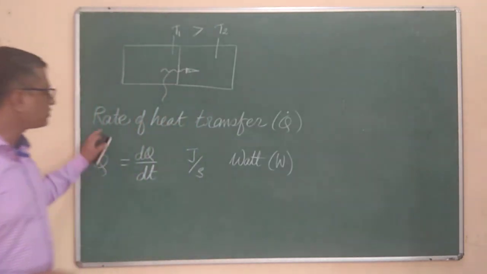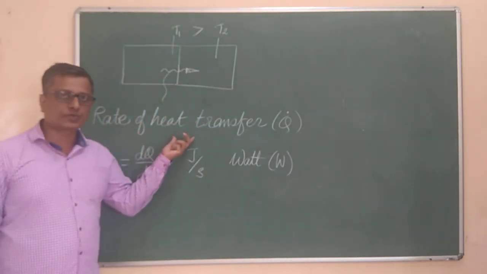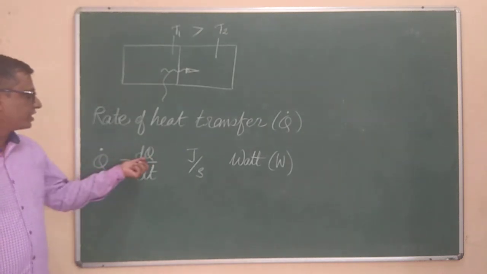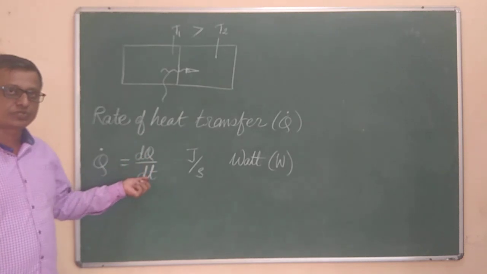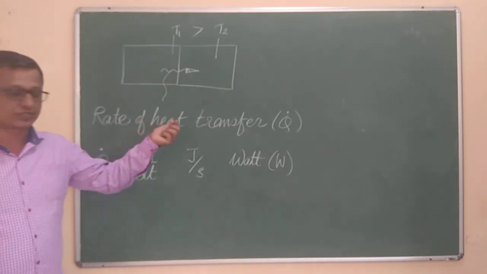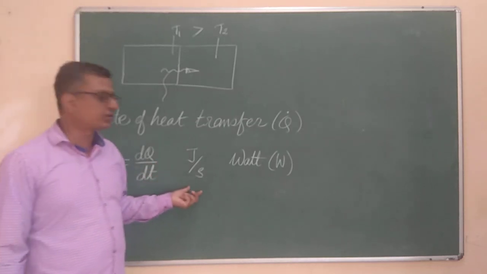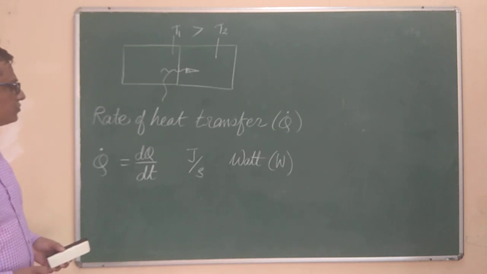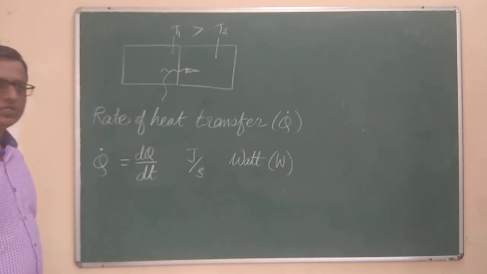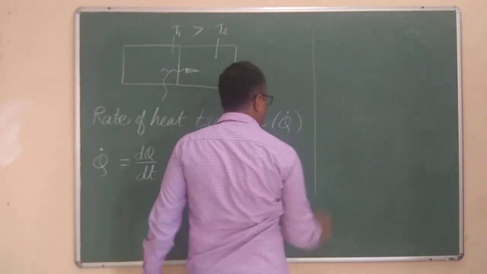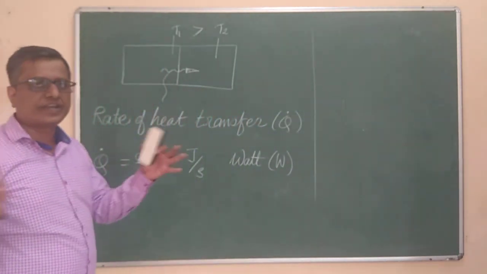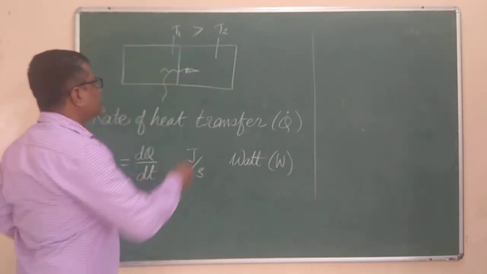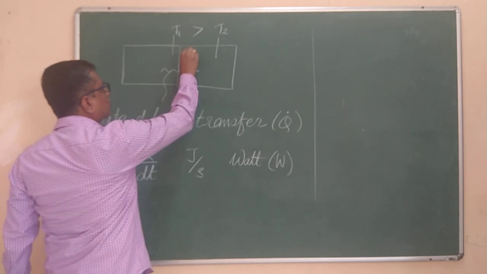So this is the rate of heat transfer. How are the rate of heat transfer and the heat transfer itself related? They are related in this way. The rate of change of heat transfer with respect to time we say is the rate of heat transfer. It is expressed in terms of joule per second or in terms of watt. Next, in case we want to take down the total amount of heat transferred from one body to another body in some finite period of time, then depending upon the temperature difference, the rate of heat transfer, Q dot, can be different.